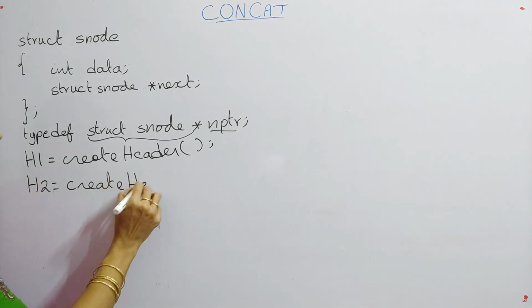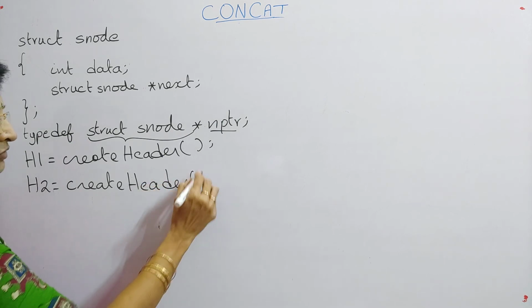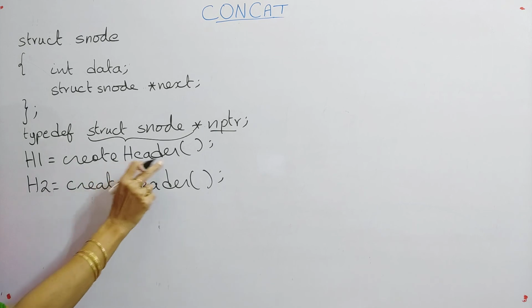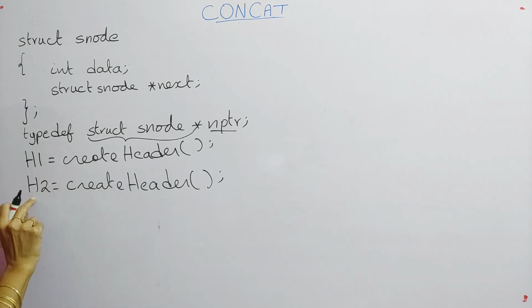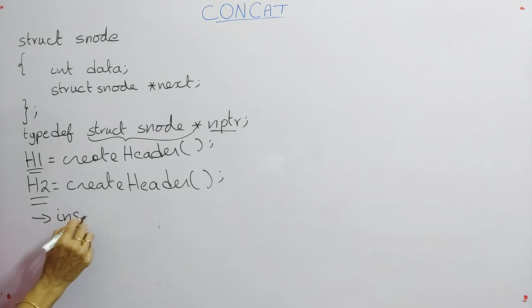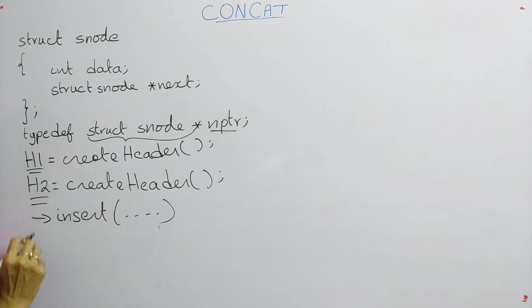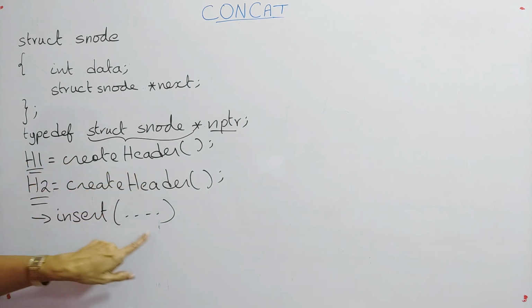The first list header is H1 and the second list header is H2. Next we create the linked lists for H1 and H2. For that we will use the insert function. So the create header function and the insert function are used for creating the linked lists H1 and H2.